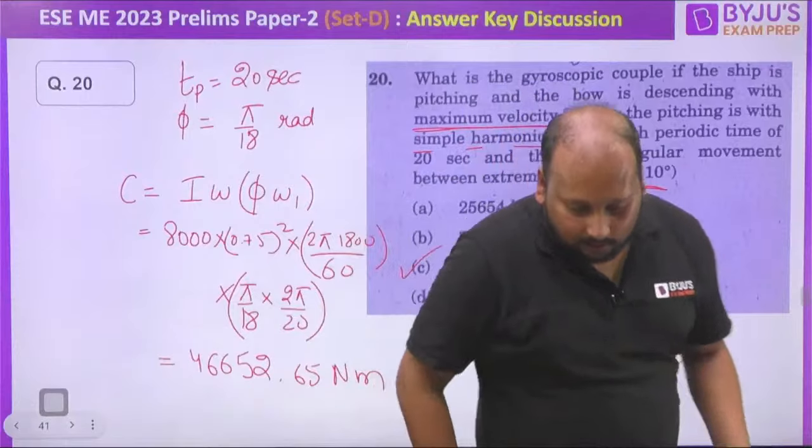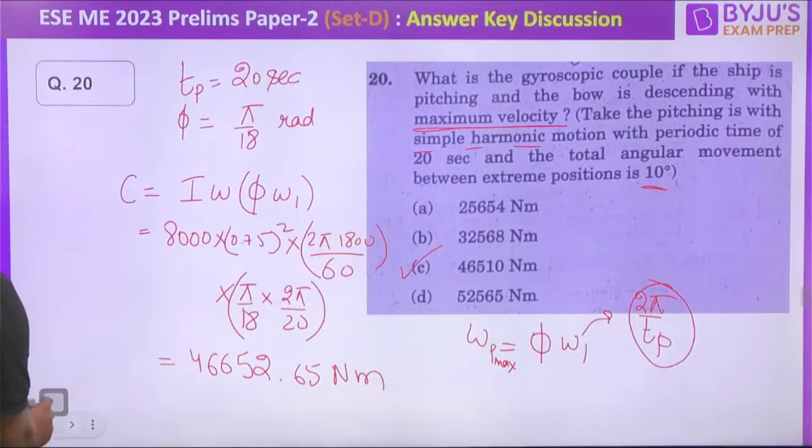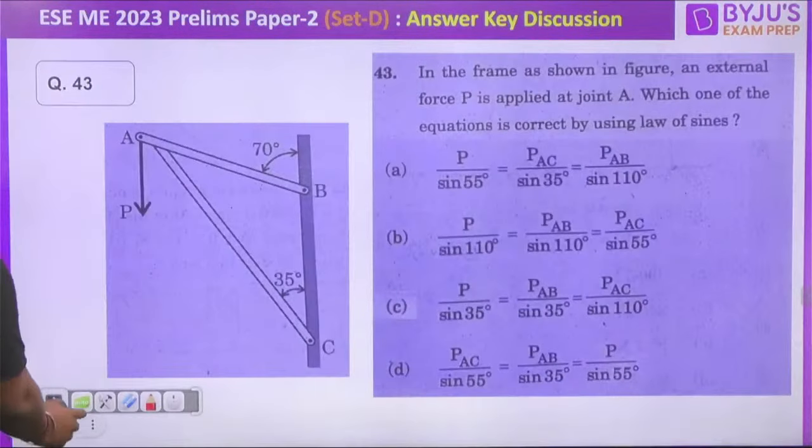Option C is the correct answer. Okay, fine. चलिए next question पे चलते हैं. जल्दी चलते हैं next question पे. Next question is from Engineering Mechanics.